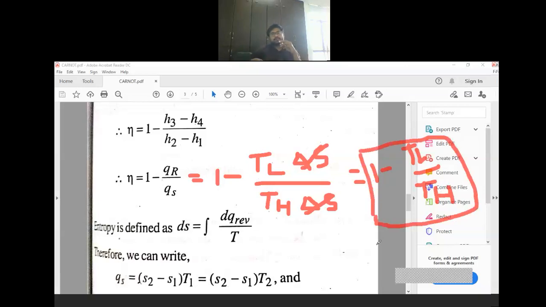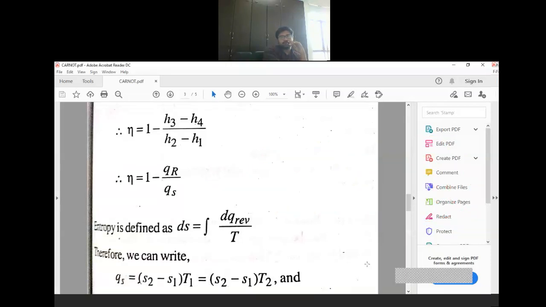So if I give you the two temperatures, can you find out the efficiency of the Carnot cycle just by use of two temperatures? It is possible to find out the efficiency of the Carnot cycle. Only two temperatures are required. By use of two temperatures you can find out the efficiency. Clear? So this was about the efficiency.